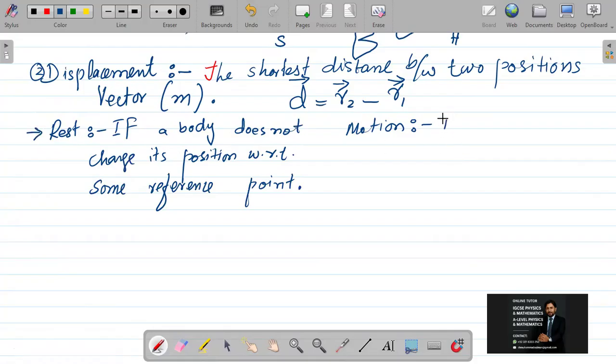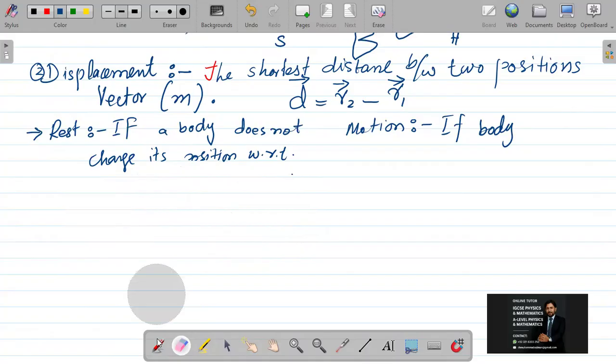And motion: if a body does not change its position with respect to some reference point, or with respect to its surroundings, then we say it is at rest.